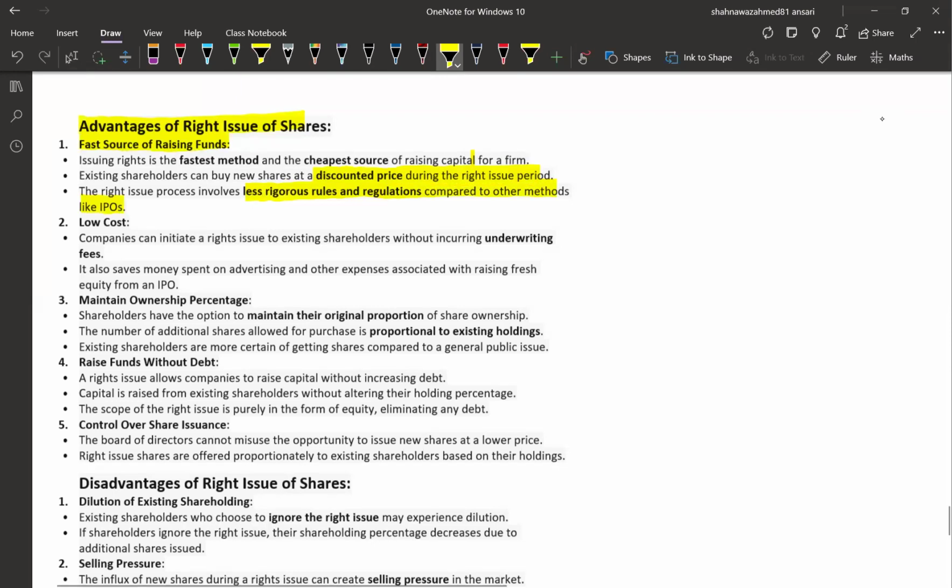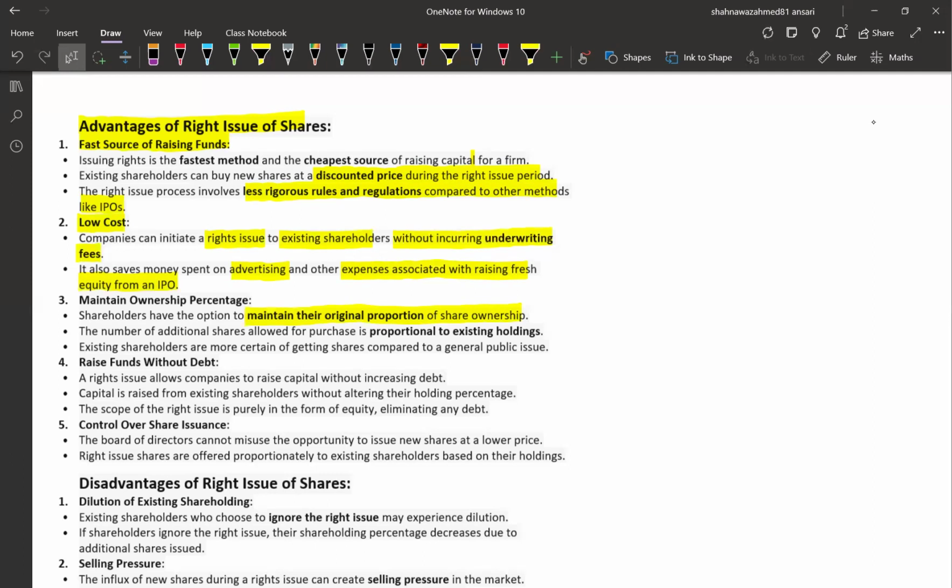Why is it a cheaper source of finance? It has a low cost. The company can initiate a right issue to existing shareholders without incurring an underwriting fee if it is not underwritten. So it saves money spent on advertisement and other expenses regarding the raising of funds. The third one is maintaining ownership percentages. Shareholders have the option to maintain their existing proportion of share ownership. This will help them avoid dilution of control.